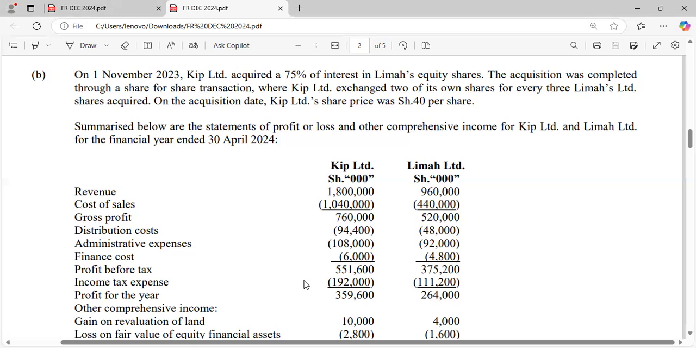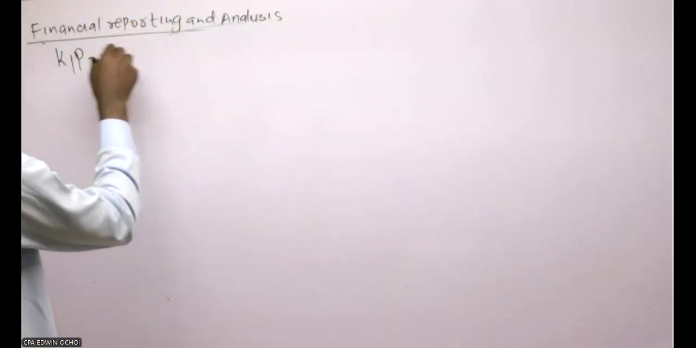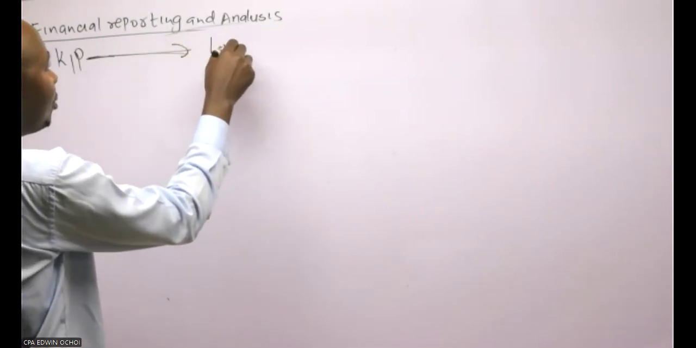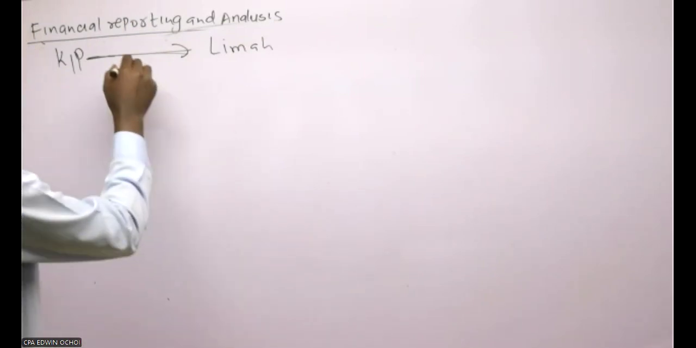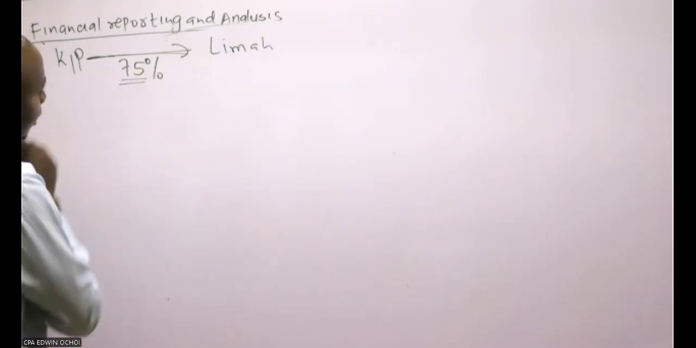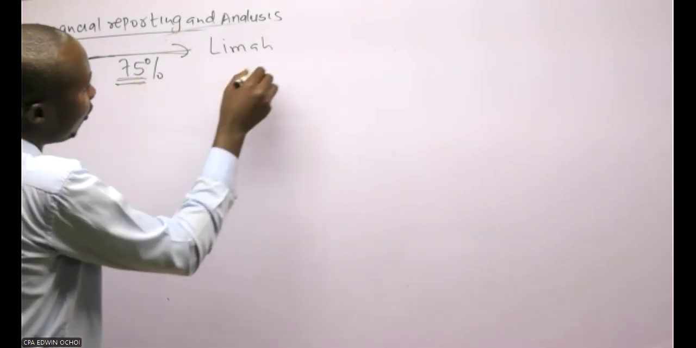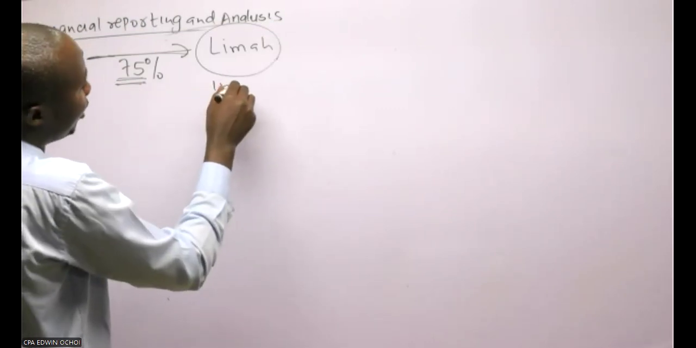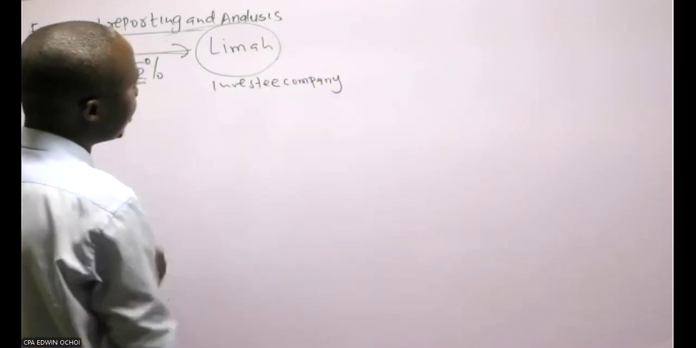75%. So what you need to know about consolidation is that when an entity acquires another one, like now here we have KIP, which is acquiring another company called Lima. The percentage of acquisition is 75%. So this is what you need to look at. This percentage is what will tell us which type of investing company this is.